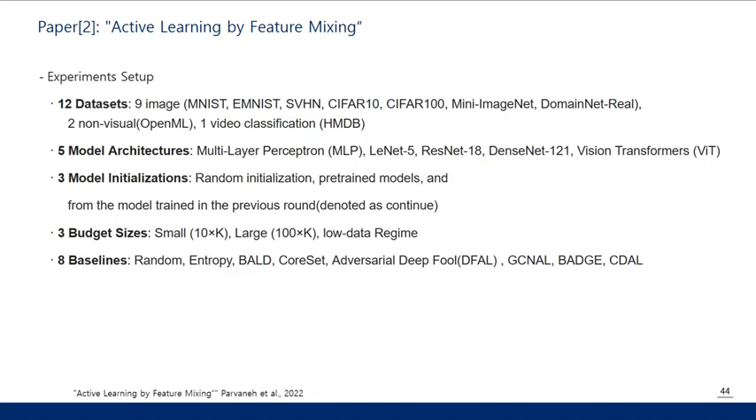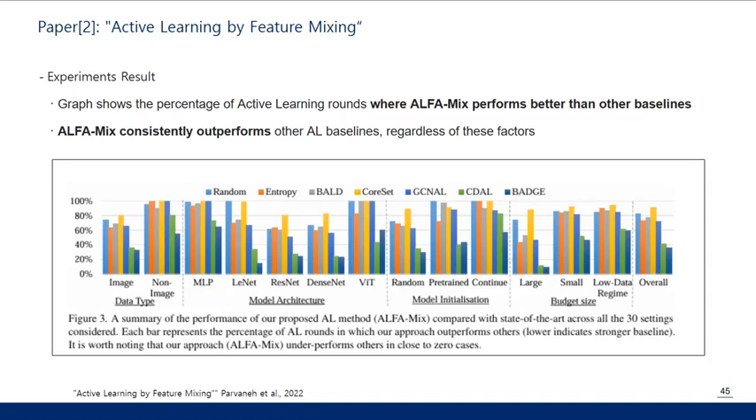This study applied AlphaMix to 12 datasets with various settings, including model architecture, initialization method, budget size, and active learning method. The results are all clearly stated. The figure shows the percentage of rounds when AlphaMix performed better than other baselines. We can see that AlphaMix consistently outperforms others, especially with the vision transformer and in the low data regime.